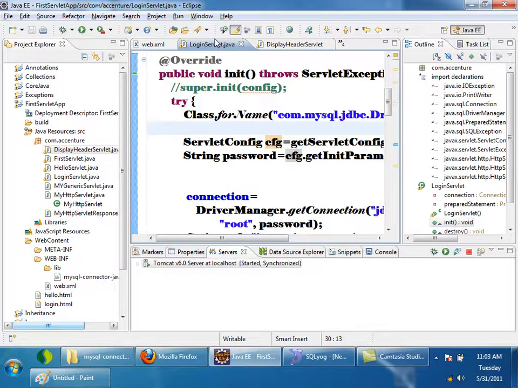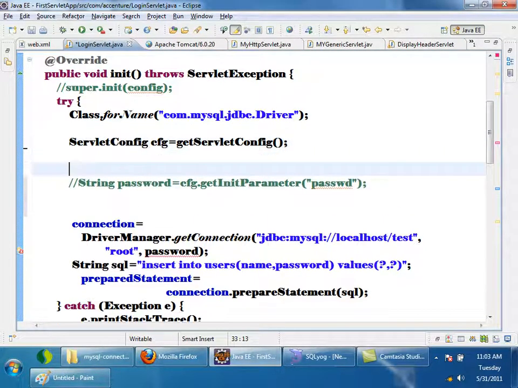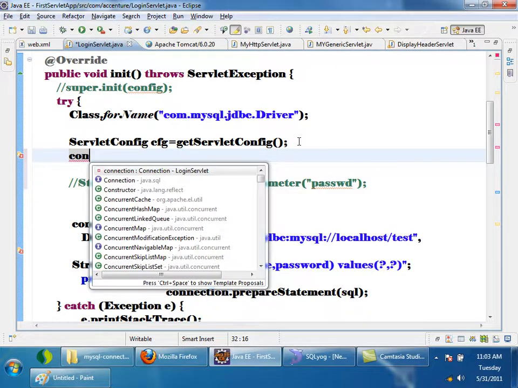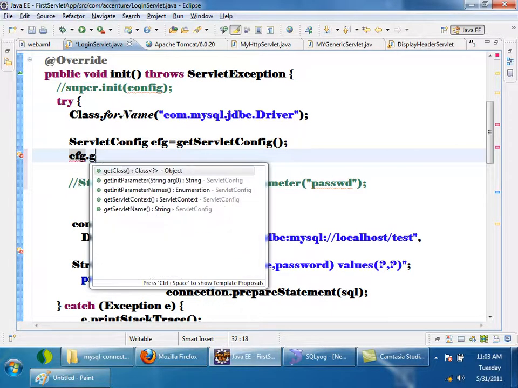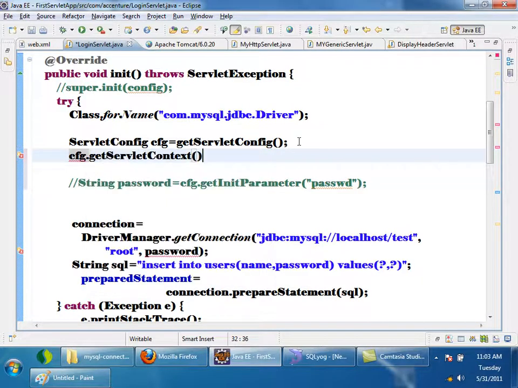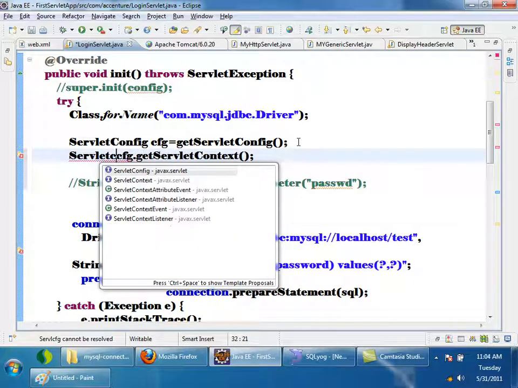I'll use login servlet here. I'm commenting this line. Get servlet config. I got the servlet config object, right? Okay, config dot get servlet context. See, I told that config will be having a reference of servlet context. So config object dot get servlet context, I'll get the reference of servlet context. This is the way to get reference of servlet context in your servlet.